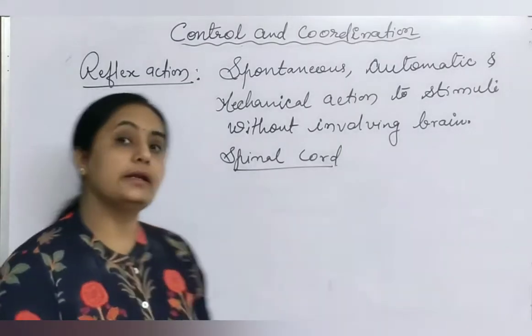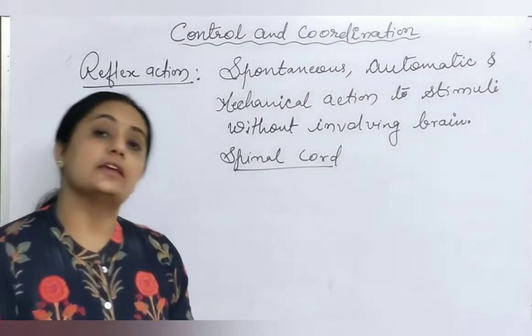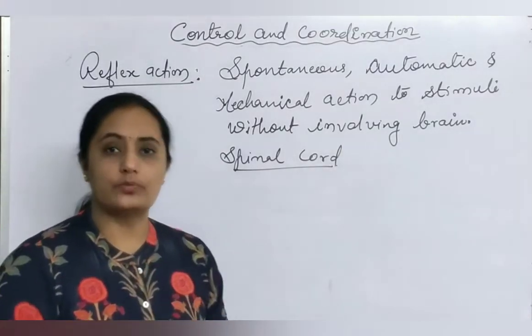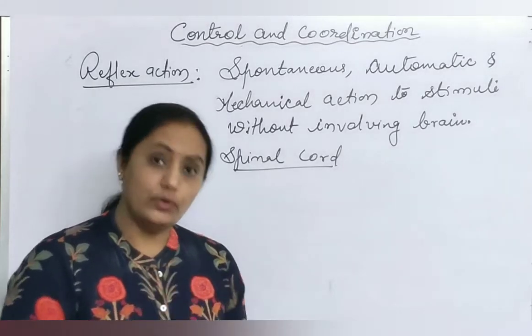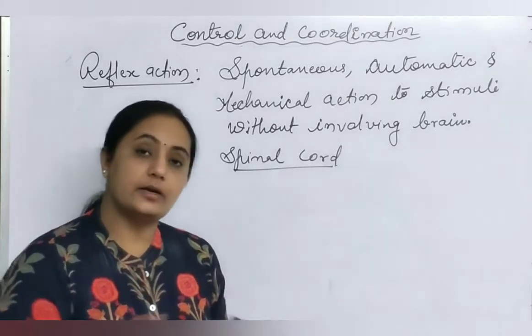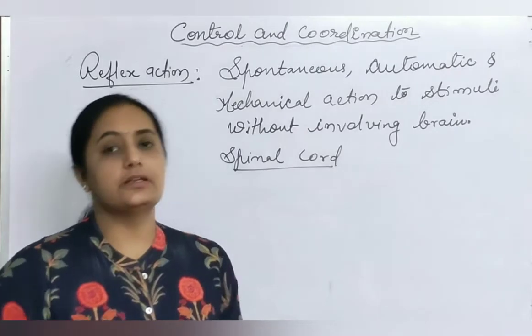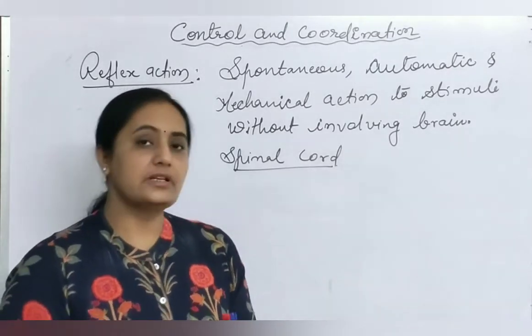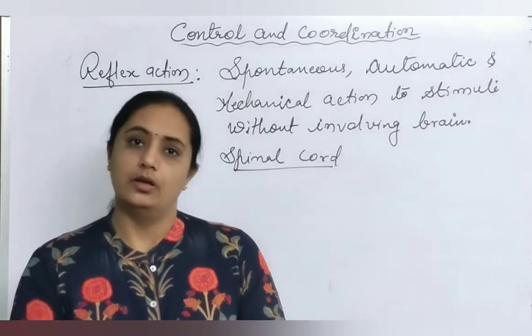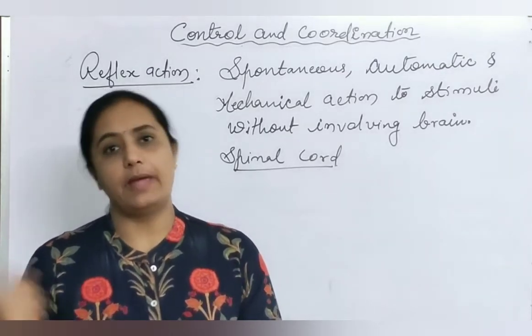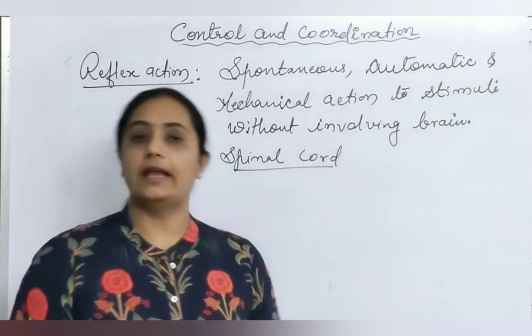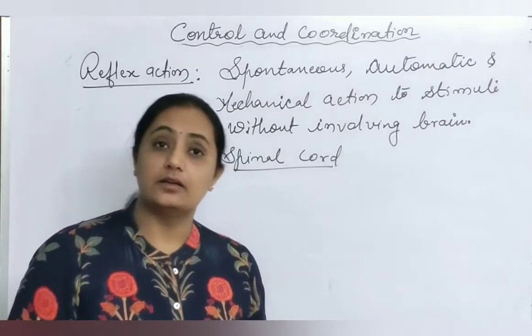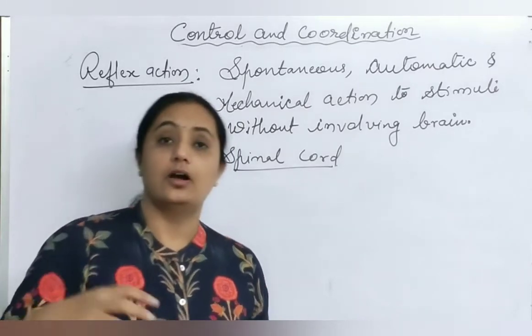Spontaneous, automatic, mechanical action. Like, suppose we touch any hot object unknowingly, if we have no idea about that particular thing, and immediately touch any hot object, what is our reaction? Immediately we take our hand back. That is the spontaneous automatic action.